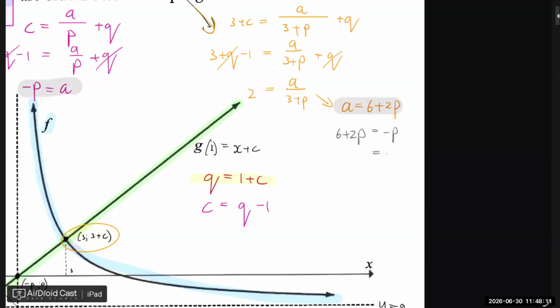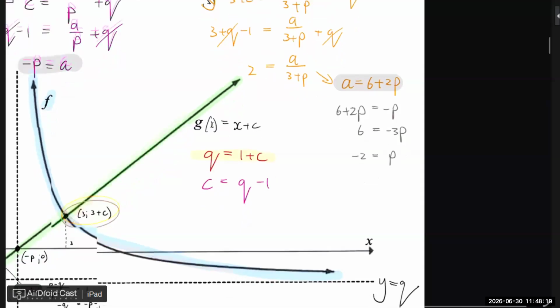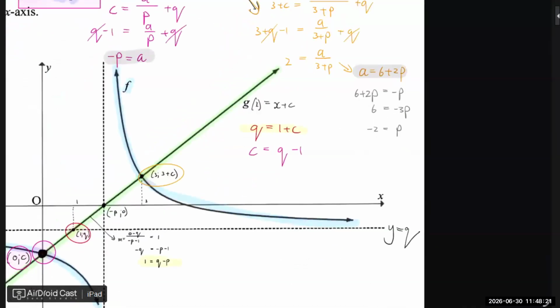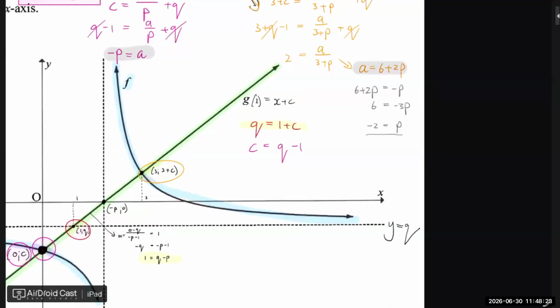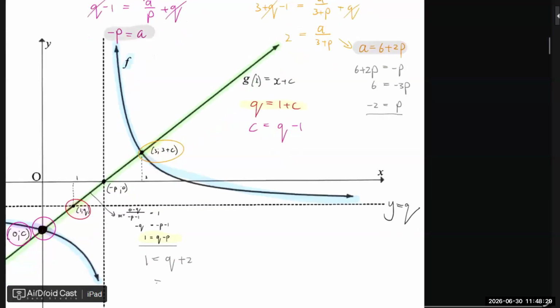So that means negative 3p equals 6, so p equals -2. And now that I have that, I can substitute it in here. So 1 equals Q plus 2, so Q equals -1.